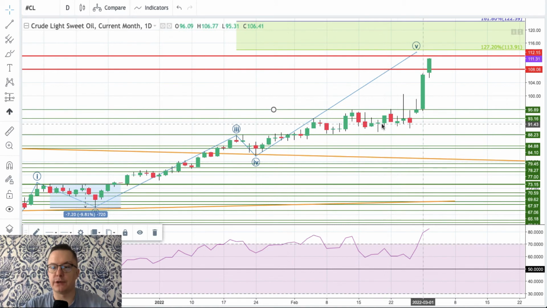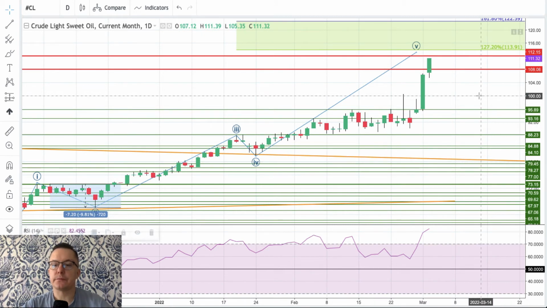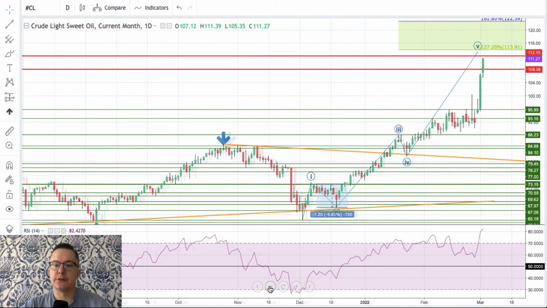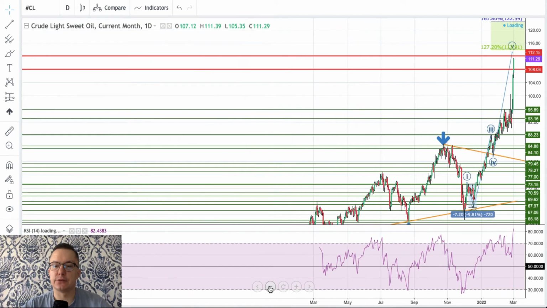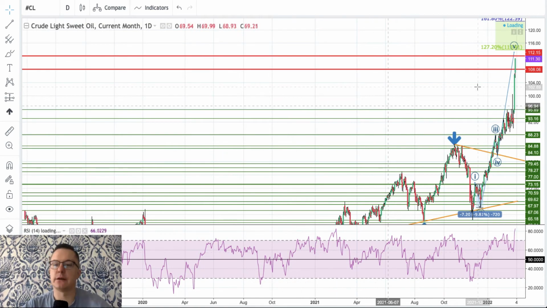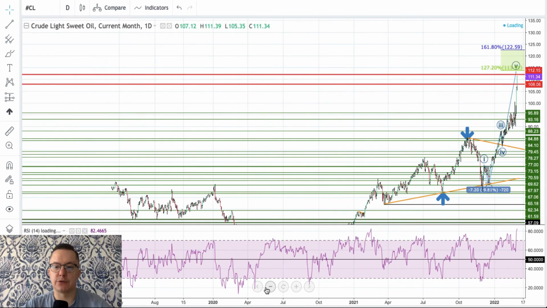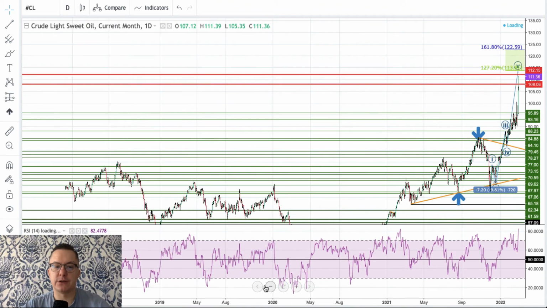So right now 95.60 and 95.89 are the technical supports. Crude oil was at a higher level in 2014, but I have my zone here, 108.06 to 112.15, and I'm trying to show you where this zone came from.